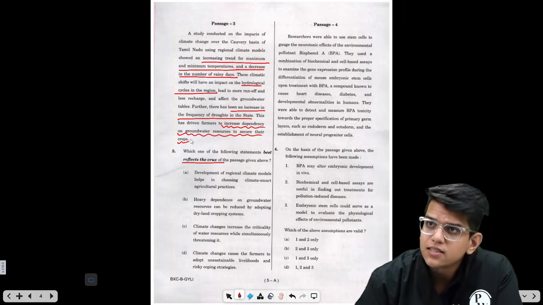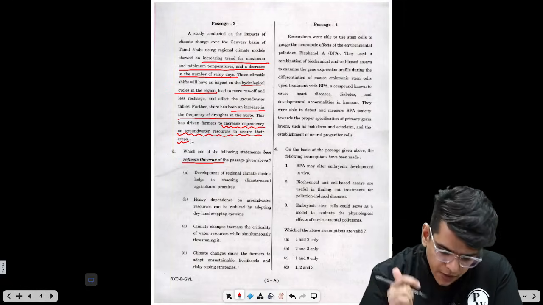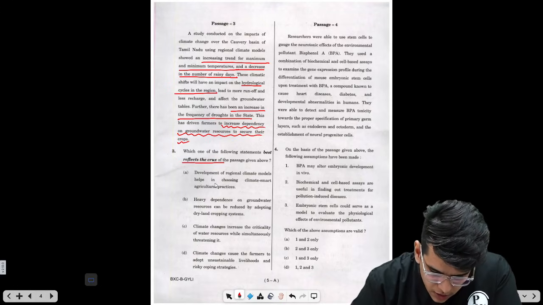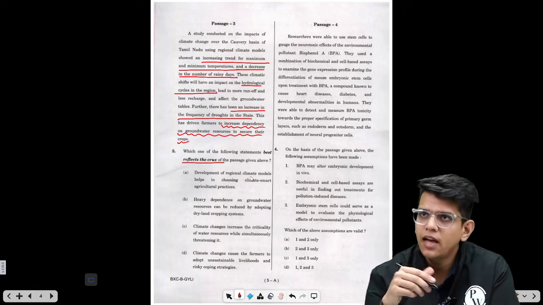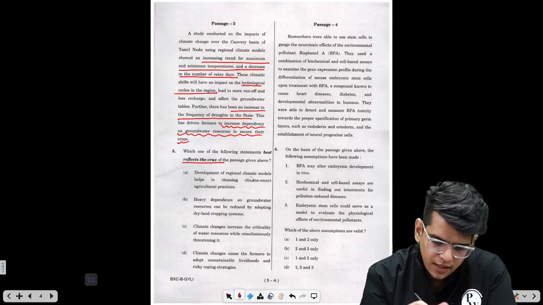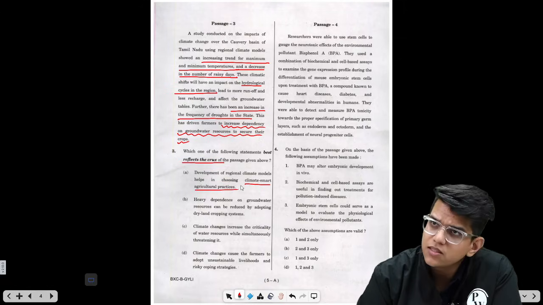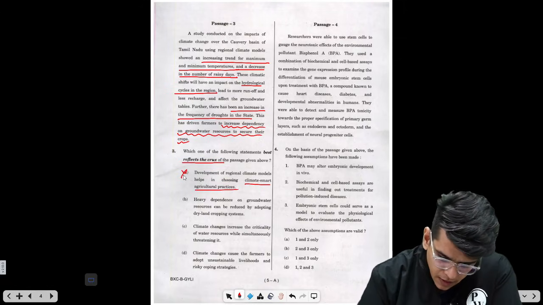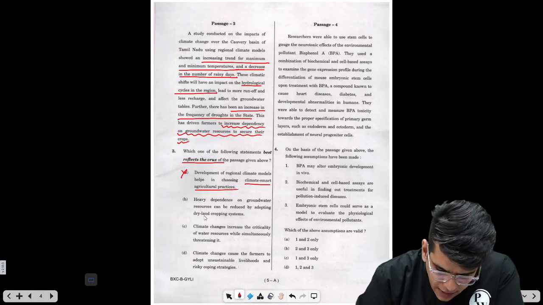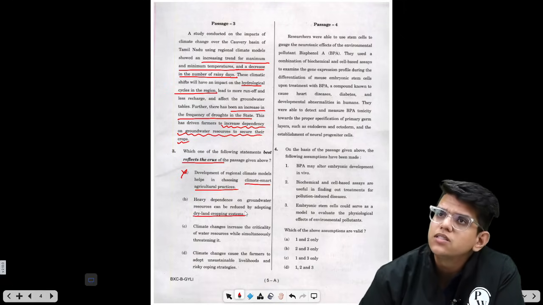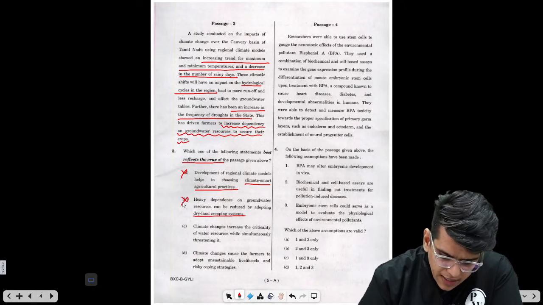Now what is the crux? Crux is the main argument of the passage, what the passage is trying to say. Development of regional climatic models helps in choosing climate smart agricultural practices. Has the passage told you that it will lead you to change to better climate smart agriculture practices? No. So we can't claim this. Heavy dependence on groundwater resources can be reduced by adopting dry land cropping patterns. Now, this is a suggestion. This is not discussed in the passage. Beyond the scope of the passage, you can't claim this.